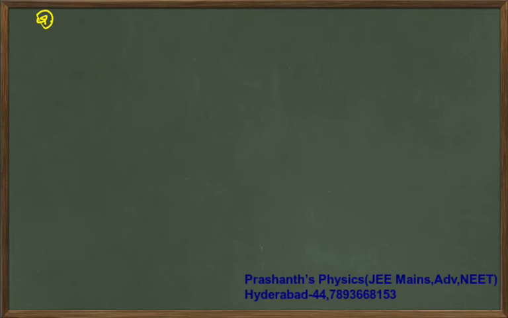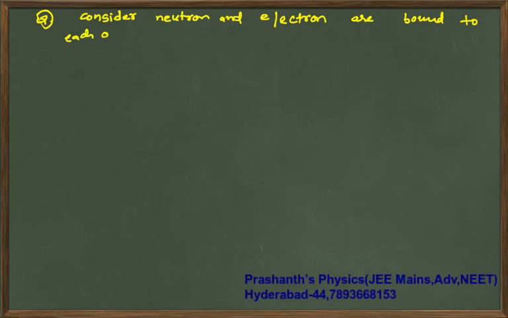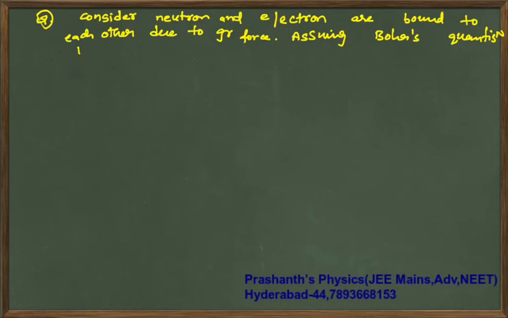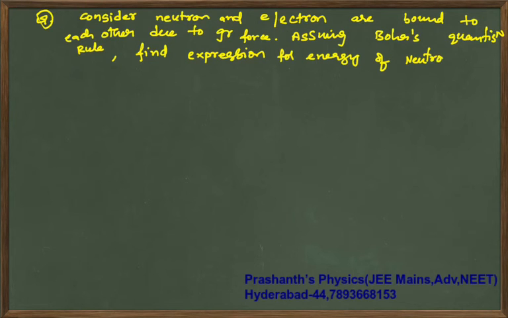Next, your next question is: consider neutron and electron bound to each other due to gravitational force, assuming Bohr's quantization rule, find expression for energy of neutron electron system. The question is wrong.